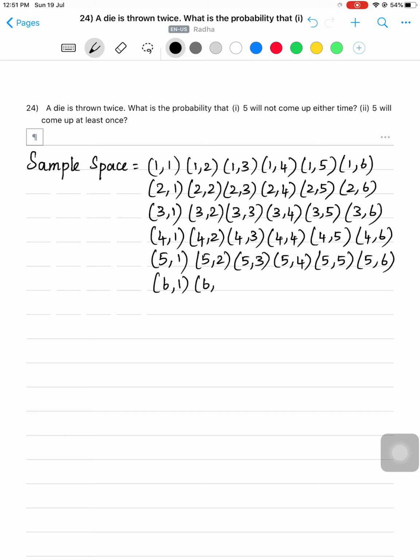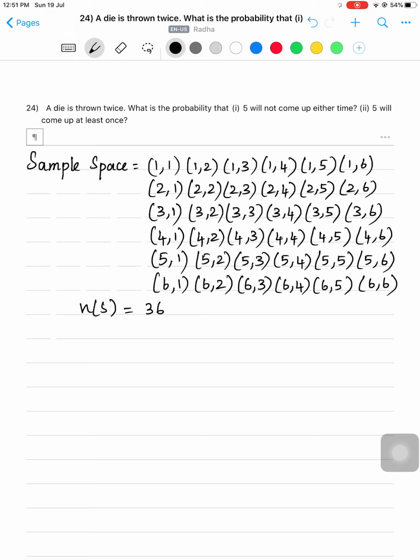And last is 6,1; 6,2; 6,3; 6,4; 6,5 and 6,6. So what is n of S here? All the elements, if you add, how many elements you get? Totally 36. So n of S is 36.